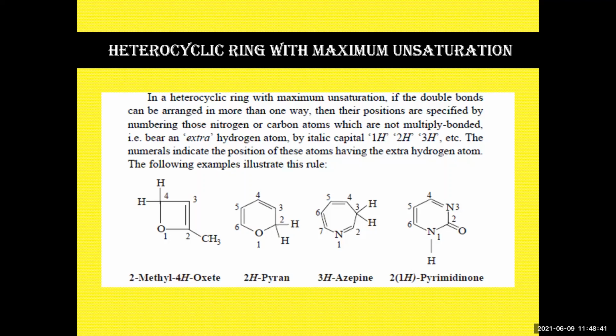Now let's go for this pyrimidinone. So what does this pyrimidinone contain? It contains an extra carbonyl group. So when the carbonyl group is introduced, your nitrogen at the first position gets a hydrogen. So how do you remember? 2, 1H. Why 2? Because there is a carbonyl group at the second position. 1H pyrimidinone. The one is at the second position. That's why it is known as 2. Bracket 1H means the position of the extra hydrogen in the pyrimidine ring, and one at the second position.